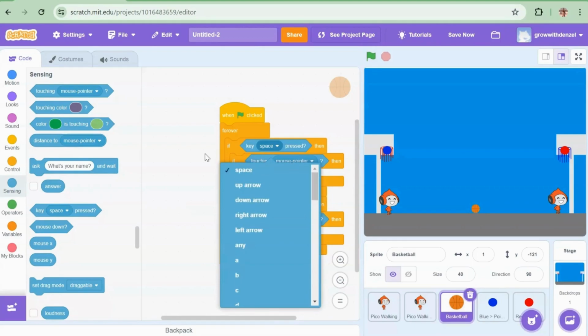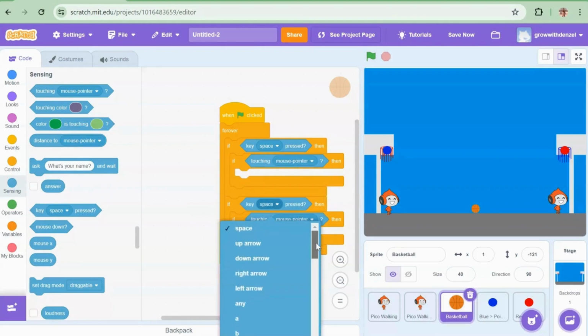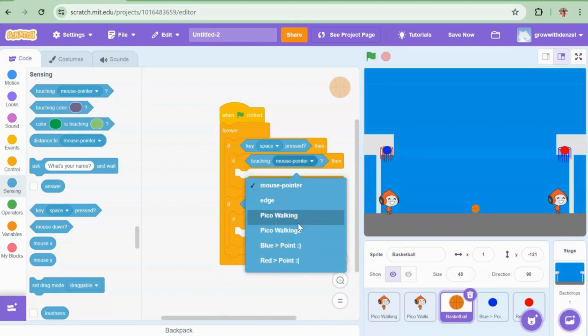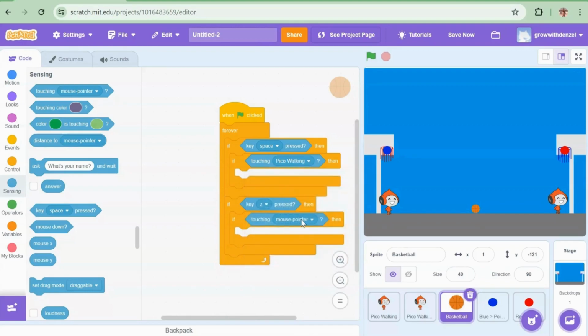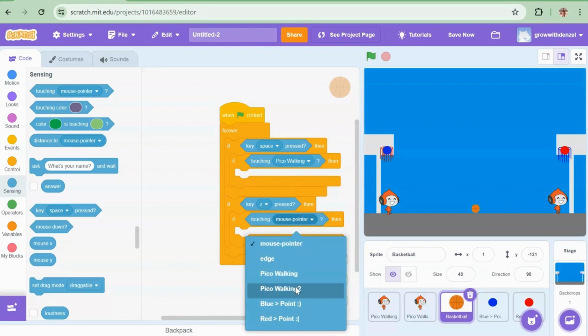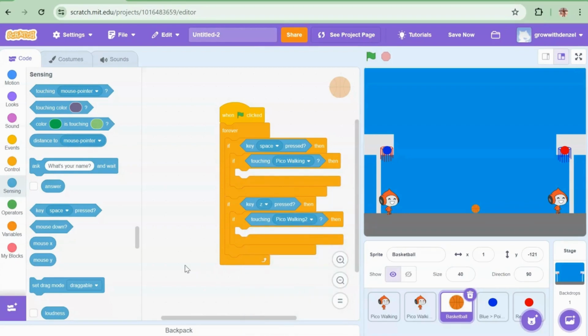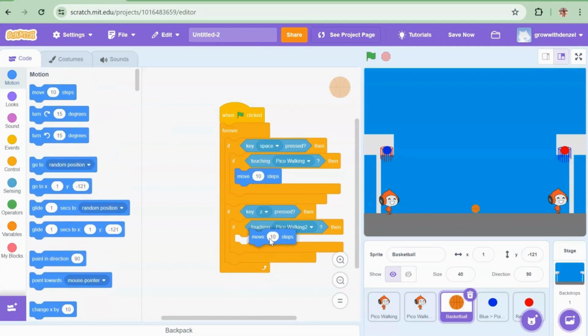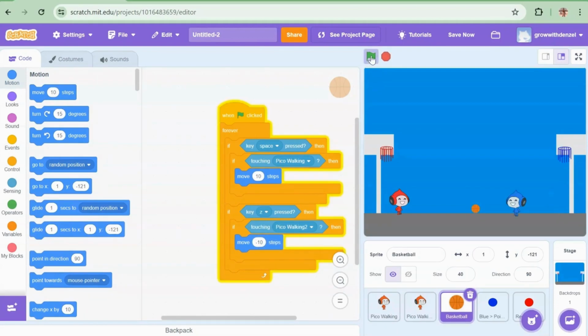You do space and Z. The first one will be pickle walking. The second one can be pickle walking too. To test it quickly, we'll do move 10 steps for pickle walking and move minus 10 steps for pickle walking too. Now let's go. So this is pickle walking 2.